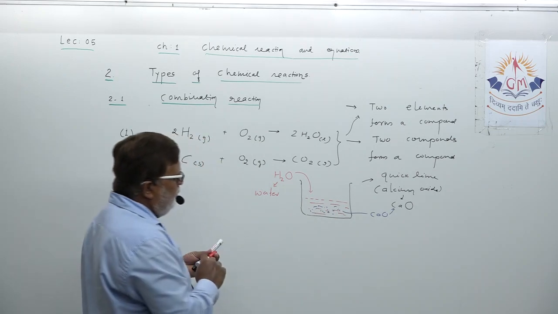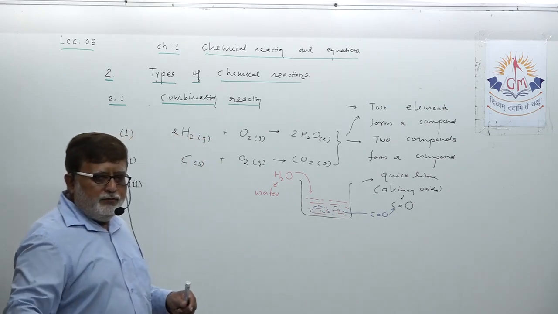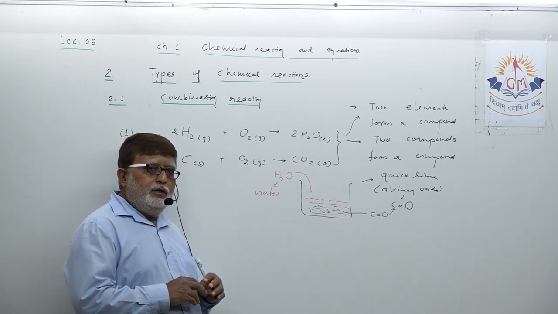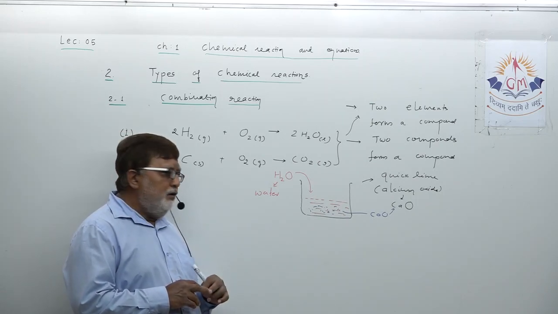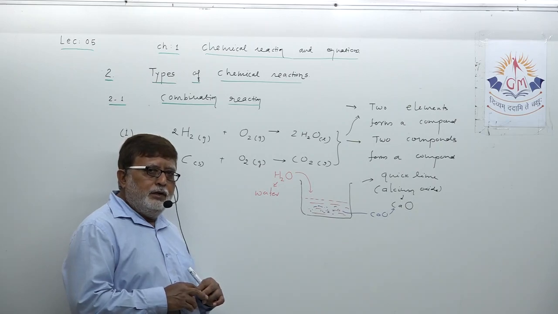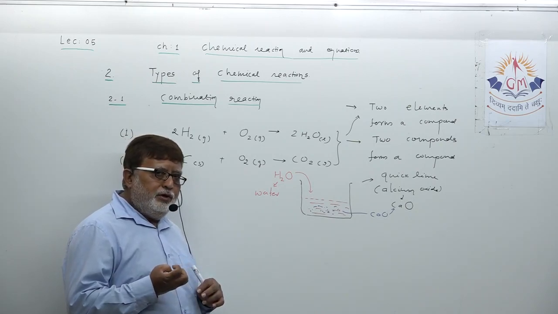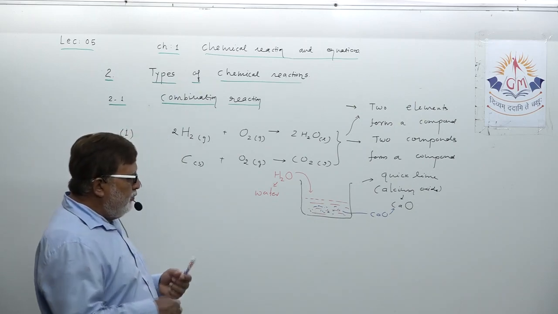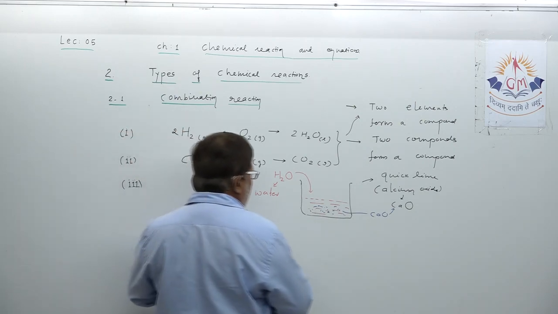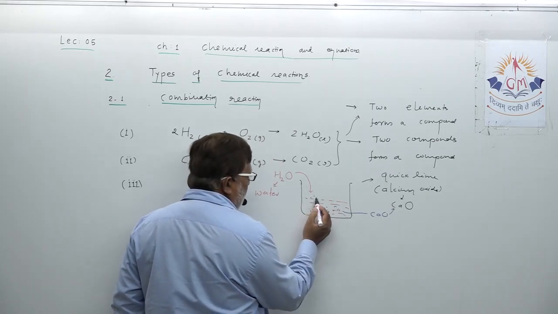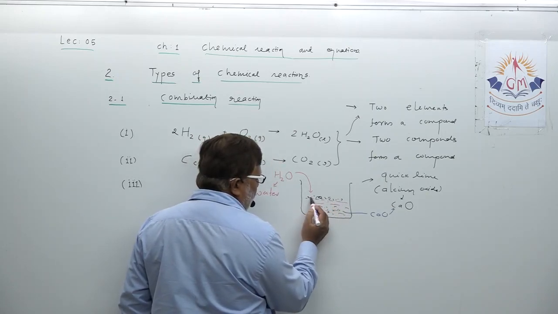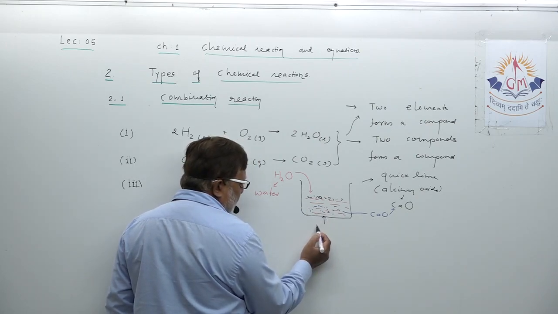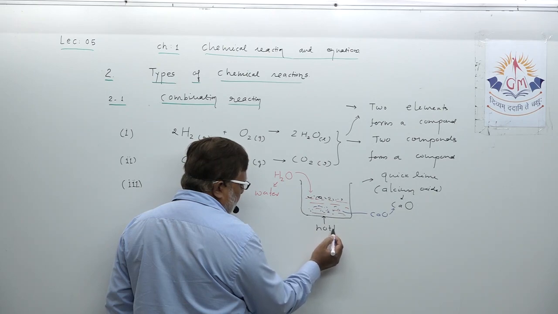Now, what happens when the chemical reaction takes place between quick lime and water, that is calcium oxide and water? Within a short period of time, what will you see? You will see some bubbles forming here, and at the same time if you touch the beaker you feel it hotter.